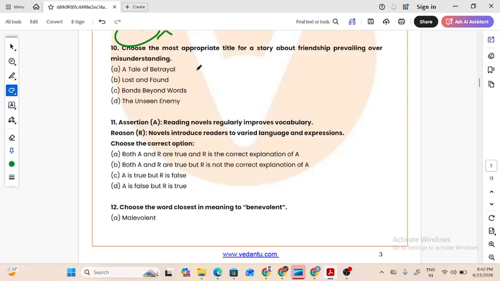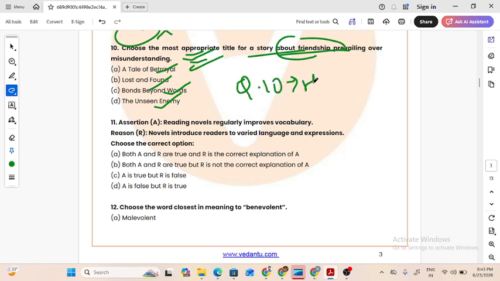This question, guys, I need you to answer. A tale of betrayal, lost and found, bonds beyond words, and unseen enemy. You understand what the story is about, and then give a relevant title for it. This is your homework. Question 10 is your homework, and I need you to drop the answer in the comment section.